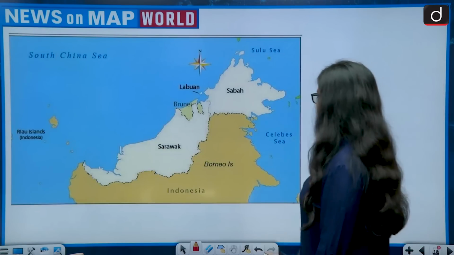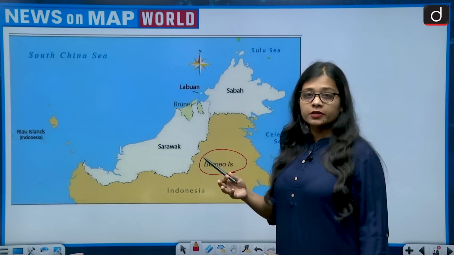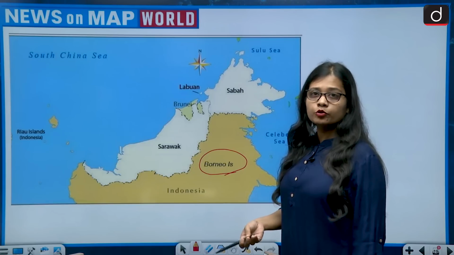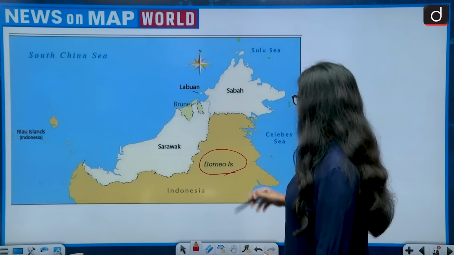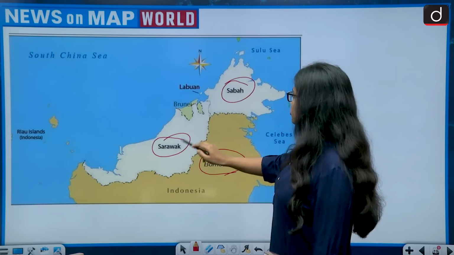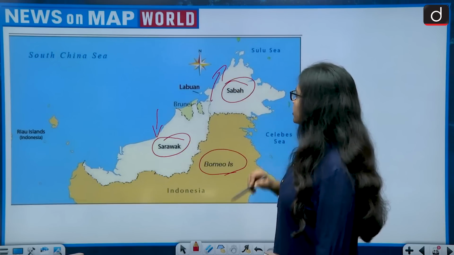This is Borneo Island, one of the largest islands, and it is inhabited by three countries, that is Indonesia, Malaysia and Brunei. Then if we talk about the two regions, Sarawak and Sabah, Sarawak lies on the southern side and Sabah lies on the northern side.